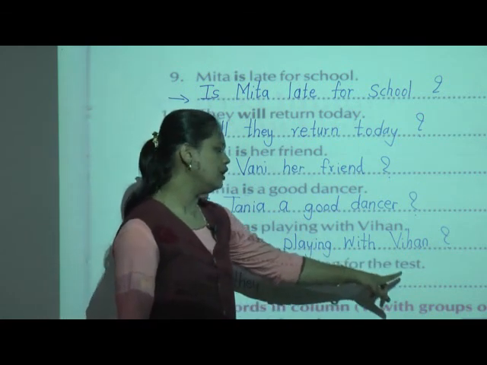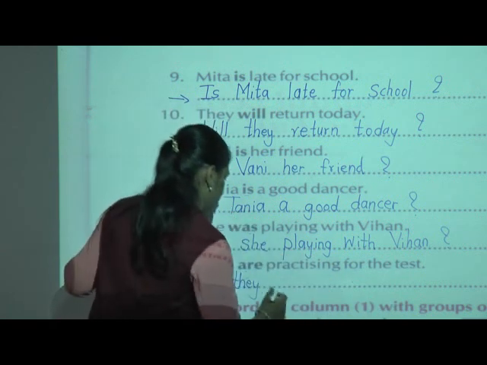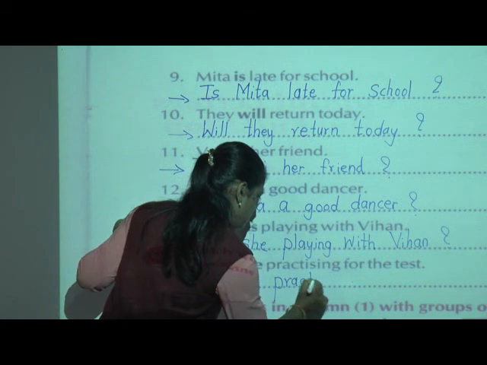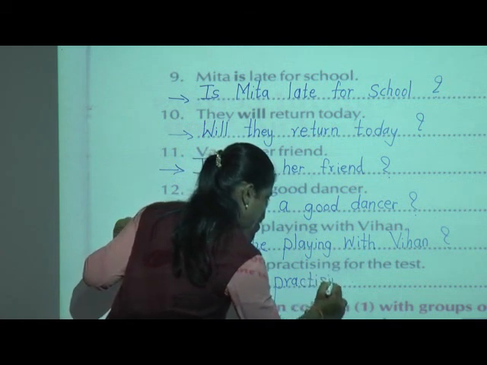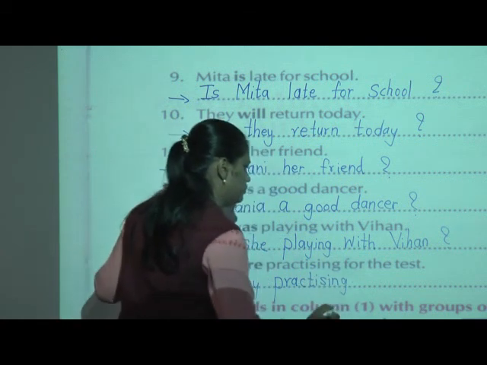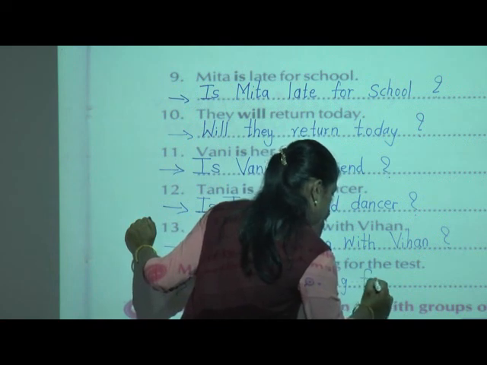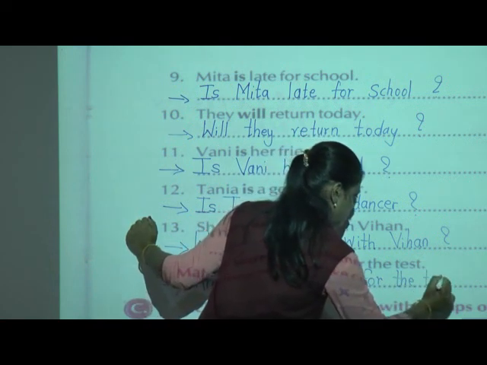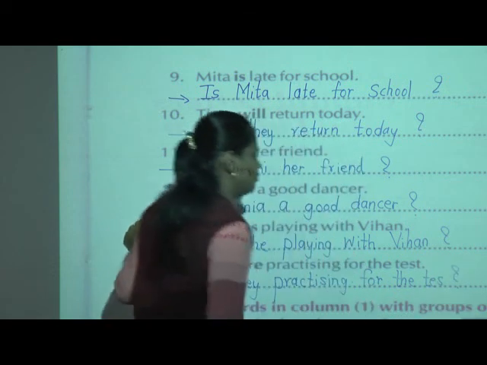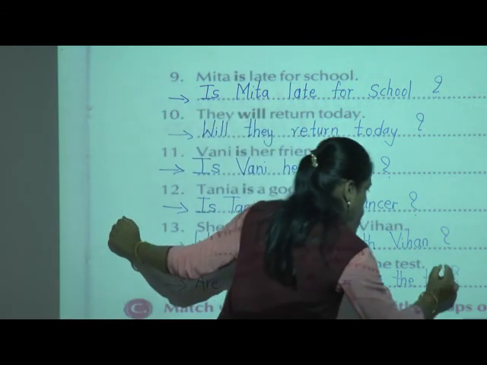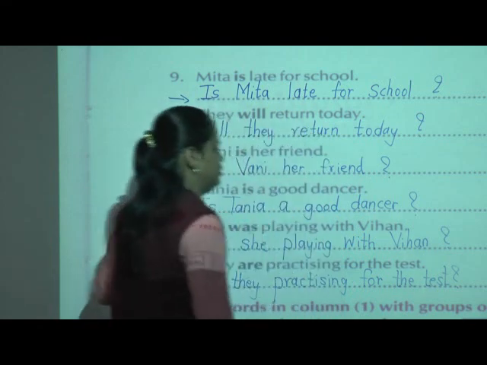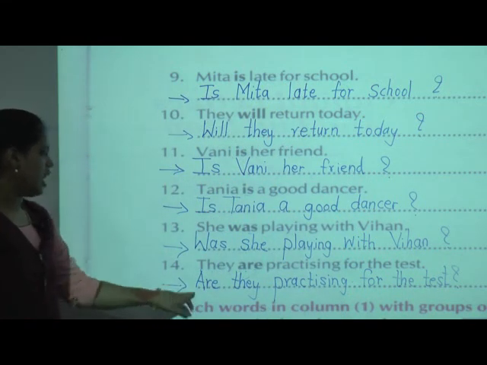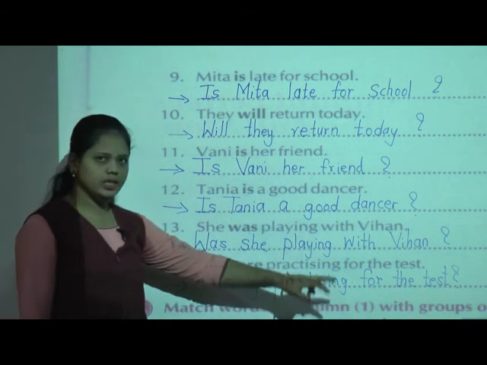Practicing for the test. Question mark. So the question form is like that: Are they practicing for the test?